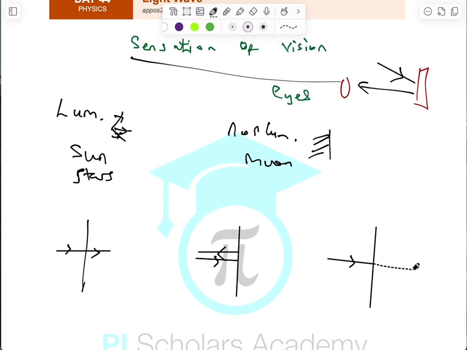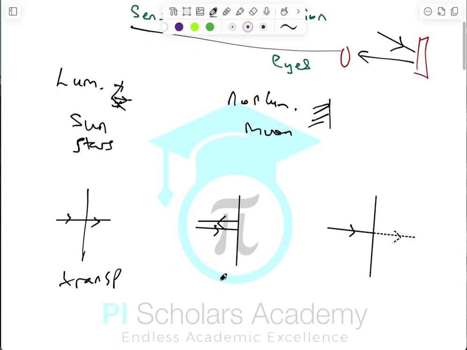So let me just draw this here. Yeah. So when we have these three different types of bodies, we say this one is called transparent body. Transparent body.